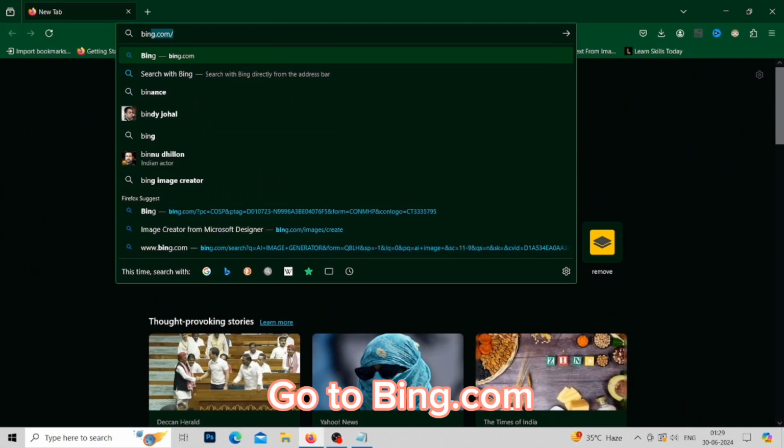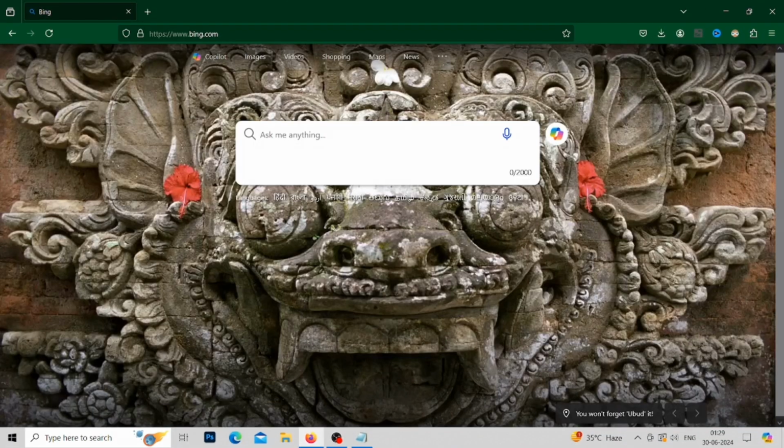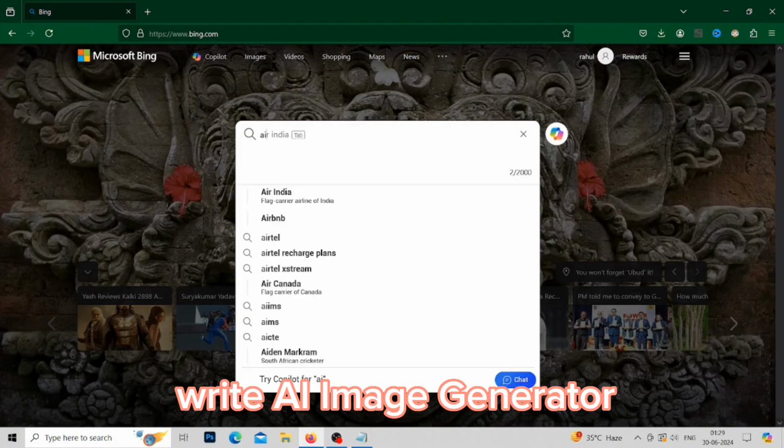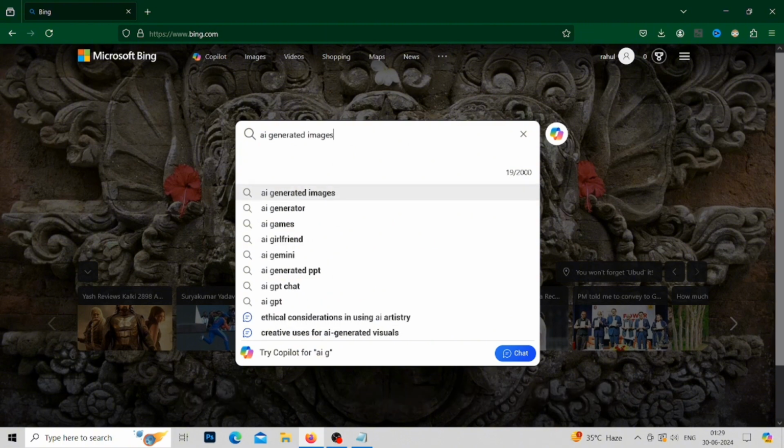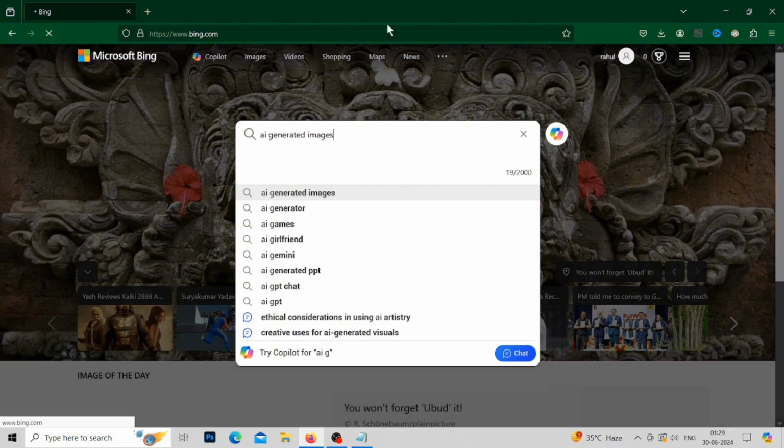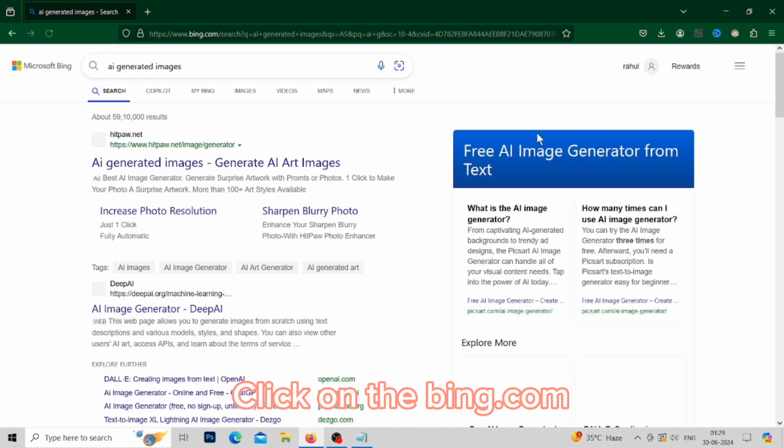Go to bing.com. Write AI image generator. Click on the bing.com.